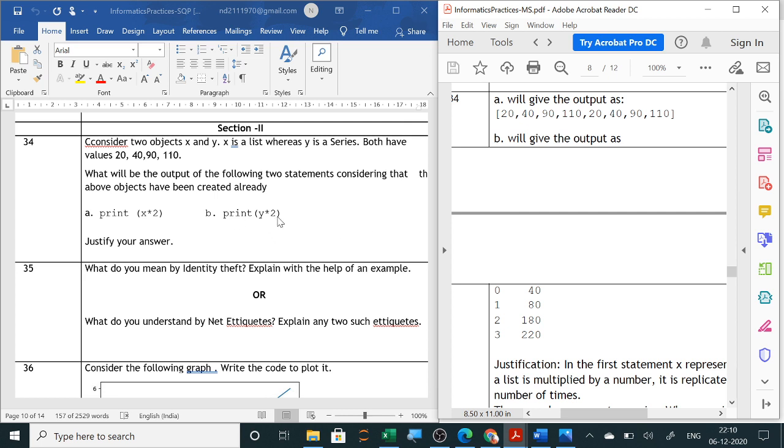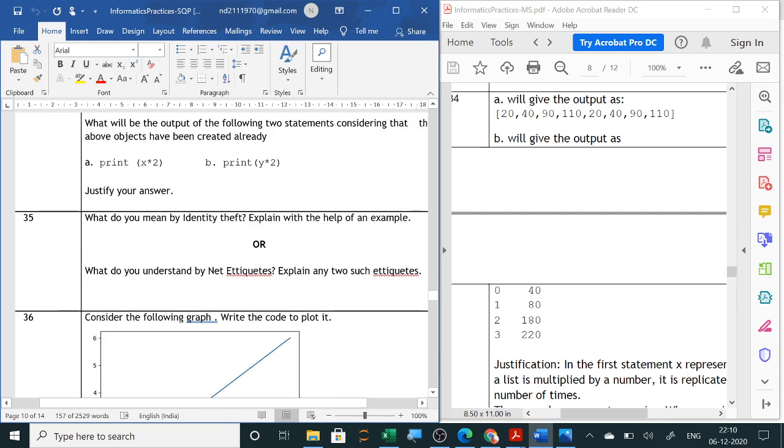And print y into 3: each value of the series will be multiplied by 2, so 20 will be 40. And in a series, you know how the output is written, the index by default automatically gives 0, 1 to 3, and the values are 20, 40, 90, 110, so it multiplies by 2: 40, 80. Whatever values are given, if it is star, in a series it will multiply, and in a list it will repeat that many times. If it is 3, it will repeat 3 times. So one list versus series question is asked.